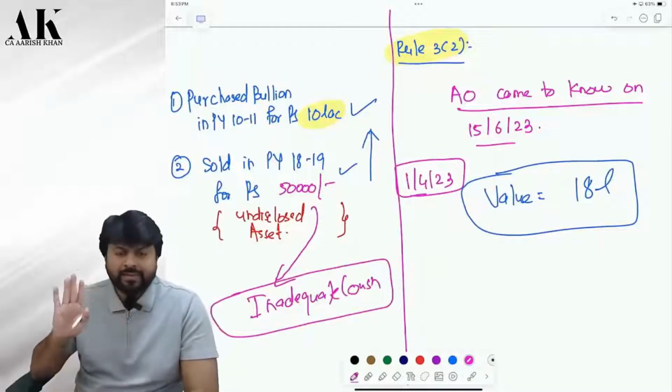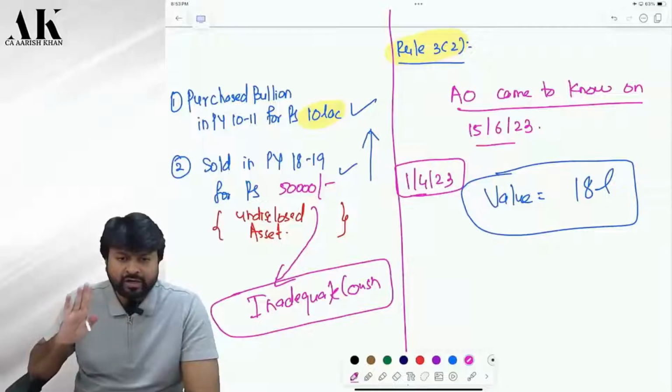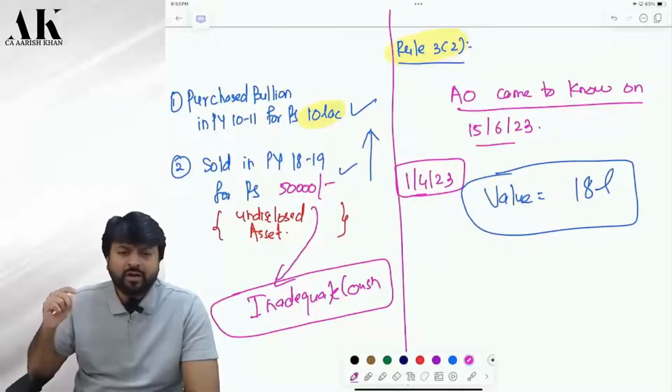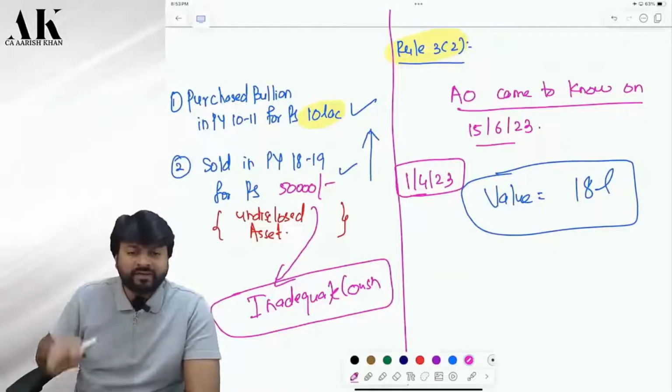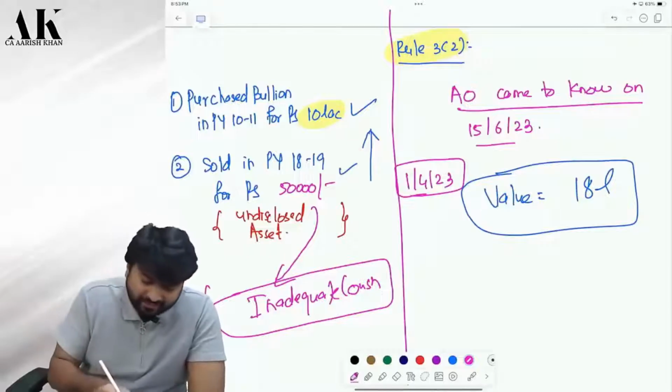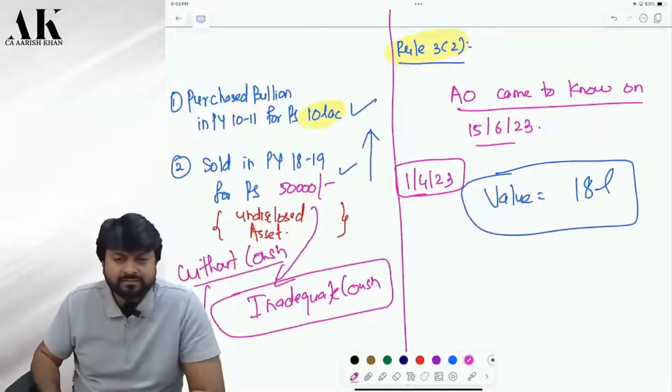Am I selling it for inadequate consideration according to you? Yes, sir. Is it possible or not? You would have sold for inadequate consideration, or you would have given it as a gift to someone, without consideration. Is this possible or not? Please tell me. Yes, sir.